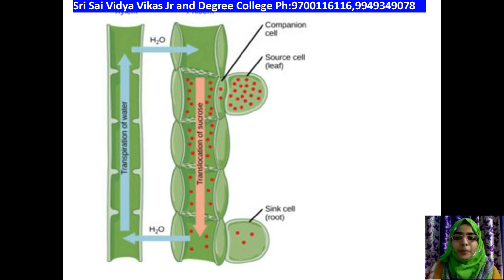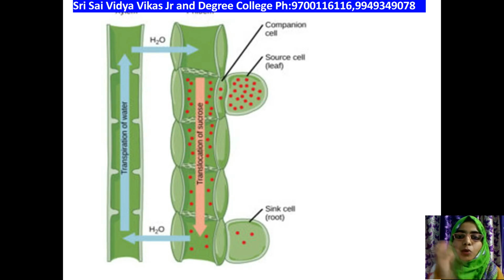You can see in the diagram itself, from source to sink, the movement of red colored solution, which is nothing but sucrose particles, from one sieve tube to the second sieve tube, to the third, to the fourth. Like that, the food particles or sucrose solution will be transported from source to sink. Sink is nothing but the storage organ, whichever it is, like your roots, shoots or stem, okay.